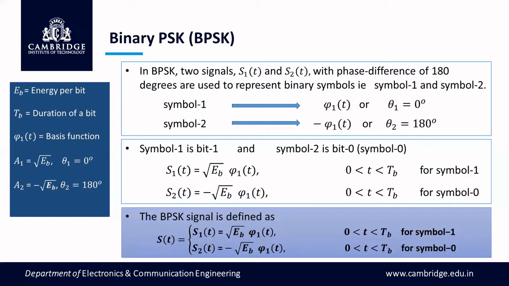So finally, the BPSK signal is defined as S of t equal to S1 of t for symbol 1, and S of t equal to S2 of t for symbol 0. S1 of t contains positive amplitude for phi1 of t, S2 of t is negative amplitude for phi1 of t to represent it. So the phi1 of t is the same. That's why this kind of modulation is one dimensional, because only one basis function is enough to represent both the symbols.